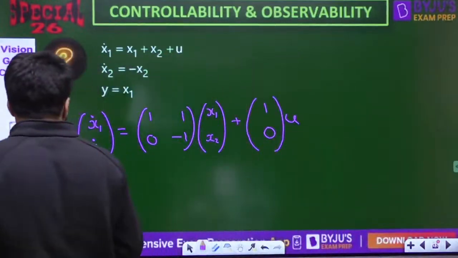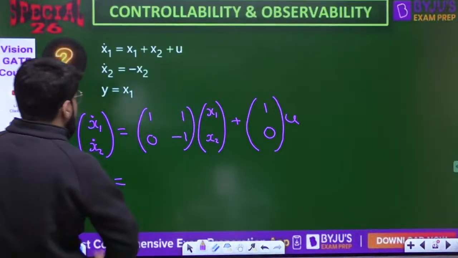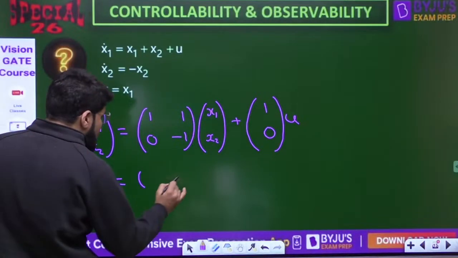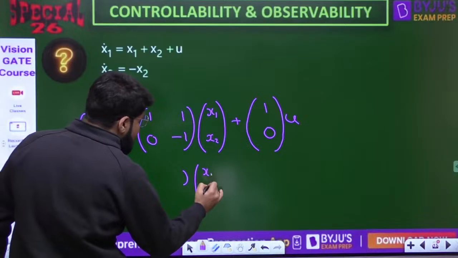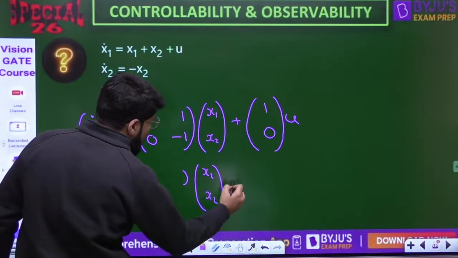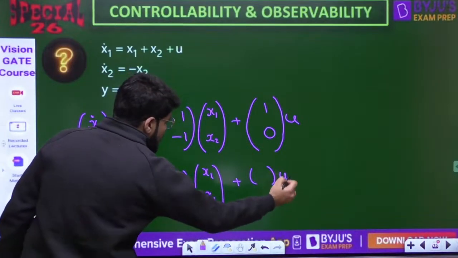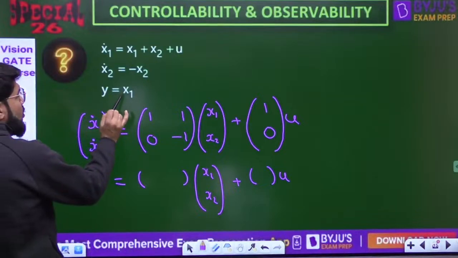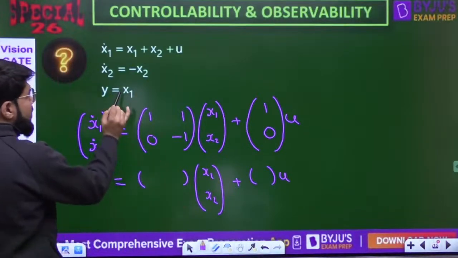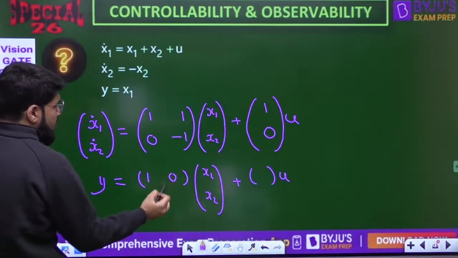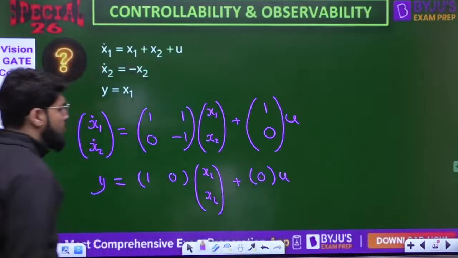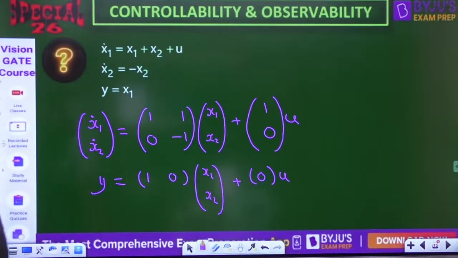Simple. Okay, and then what about y? Y is only equal to x1, so we need to write down y is equal to cx plus du. What are the coefficients of x1, x2? It is only x1, x2 is absent. Plus du, D is 0. So 1 0 times x1 x2, plus 0 into u.